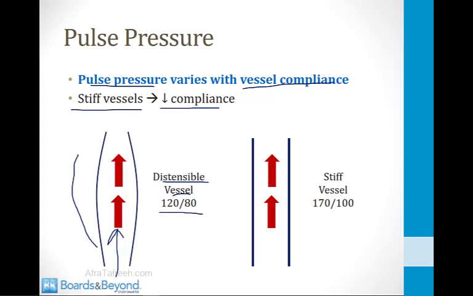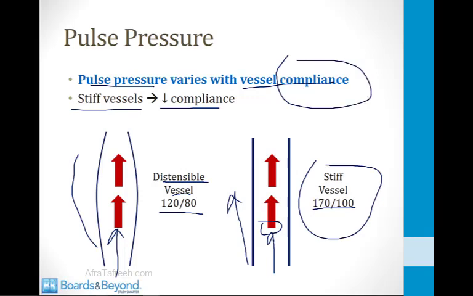Now let's imagine we've got a very stiff, rigid vessel. You tend to find vessels like this in older patients and patients with hypertension. Well, now when we shove this blood volume in, the vessel cannot stretch and distend. Therefore, the pressure inside the vessel goes up a lot. These molecules are being packed close together because the vessel cannot stretch. Therefore, we get a higher pulse pressure and we get a blood pressure like 170/100 with a pulse pressure of 70. This is what you see in older patients and patients with hypertension. It all ties back to the concept of compliance.